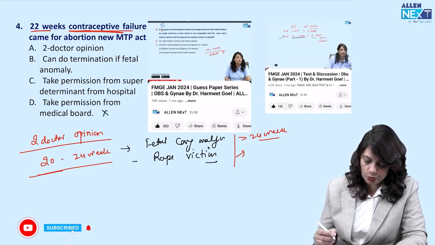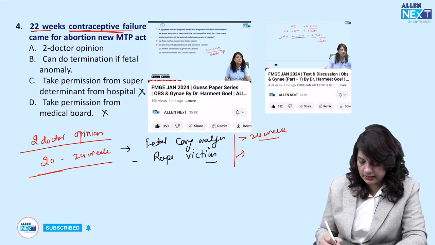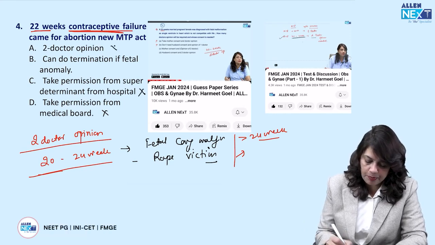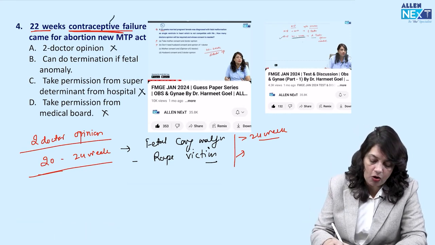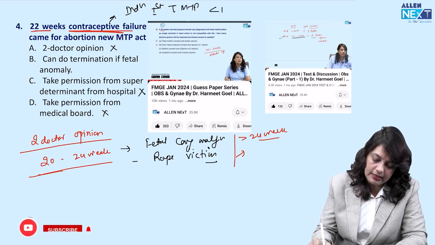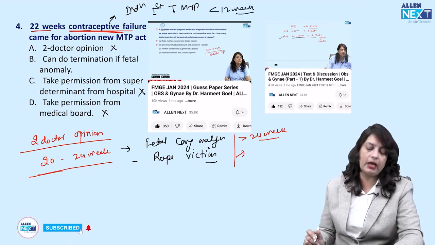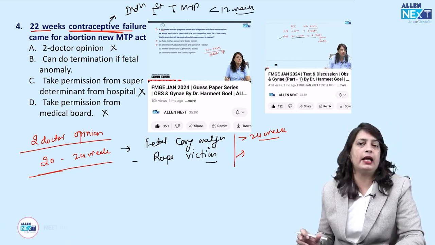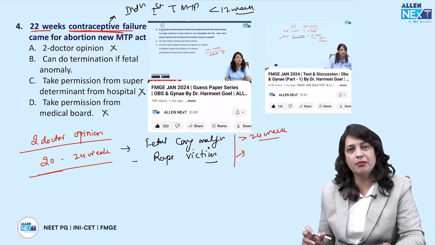Take permission from the superintendent of the hospital. Again, this is out of the scene. Two doctors' opinion, because contraceptive failure is always an indication for doing a first trimester MTP, that is less than 12 weeks. Contraceptive failure usually is not an indication for a second trimester MTP.